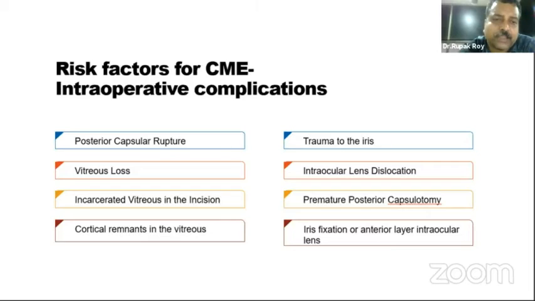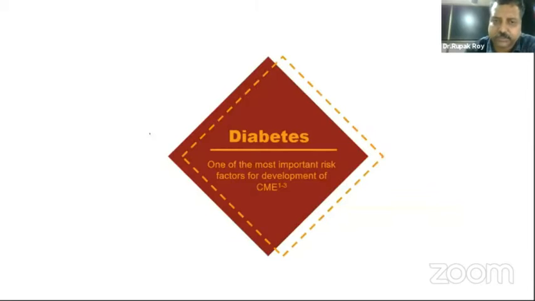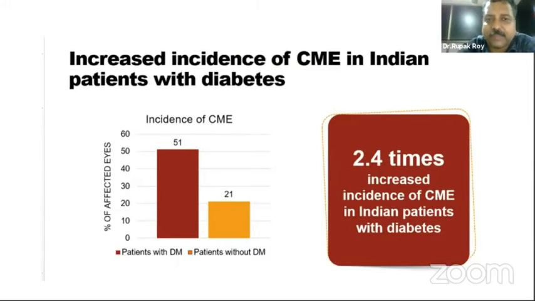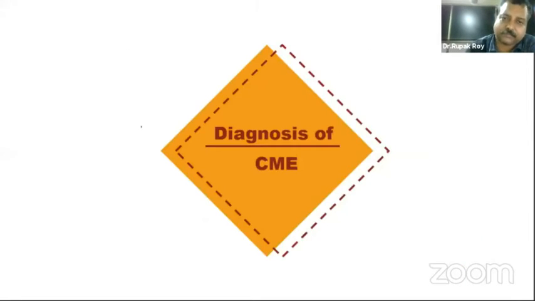So these are all the complicated situations in which the patients are very much predisposed to formation of cystoid macular edema post-surgery. But diabetes is one of the most important risk factors for development of CME. The incidence of CME is about 2.54 times higher in patients with diabetes as compared to patients without diabetes.